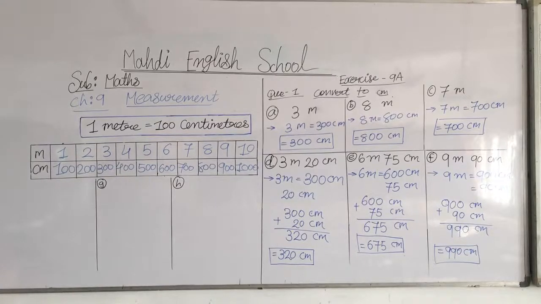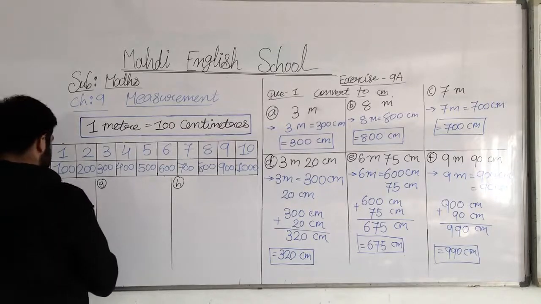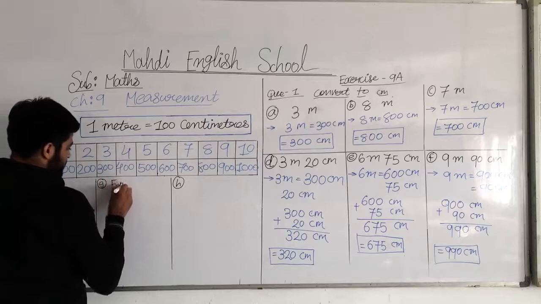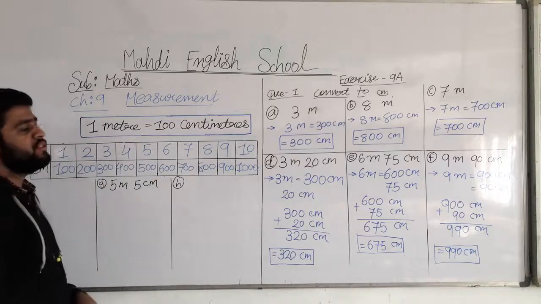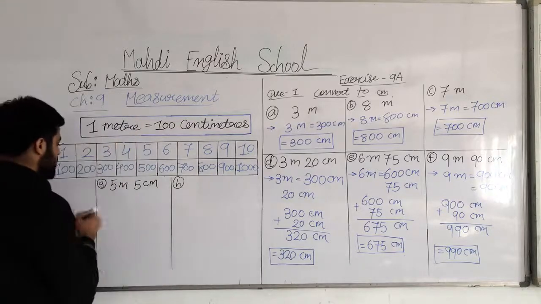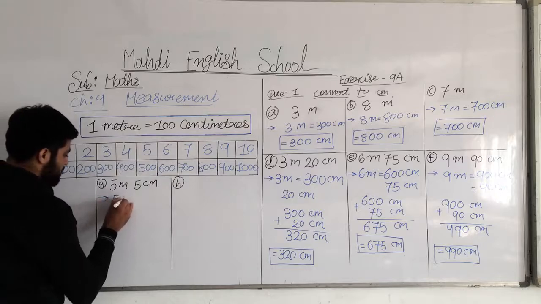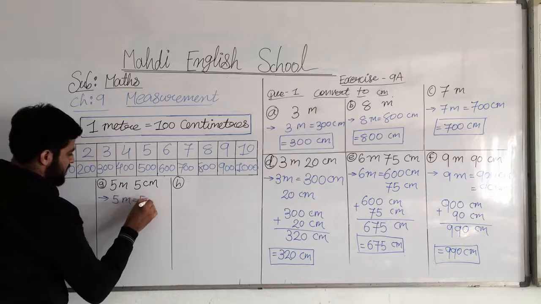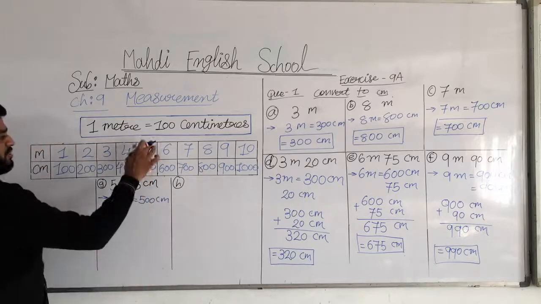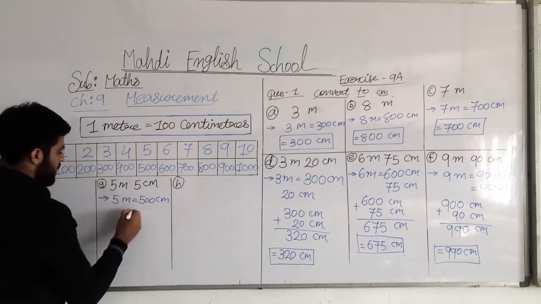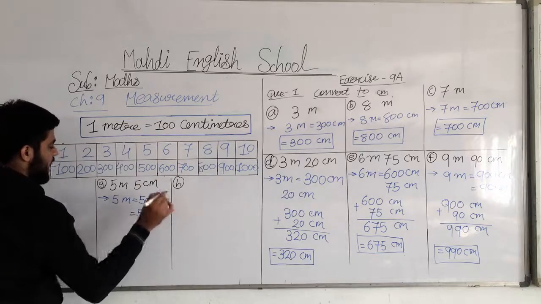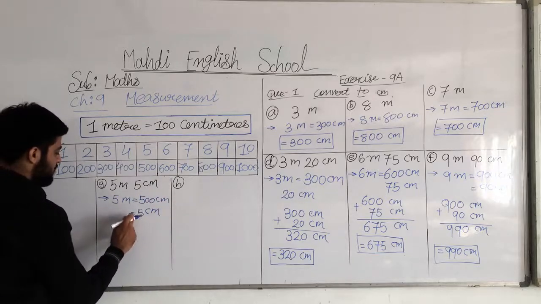So now we will move on further, my dear students, with our session, to question number G. What is question number G? 5 meter and 5 centimeter. So now here, my dear students, we will write the first 5 meters. How many centimeters is 5 meters? 500 centimeters. Understood? See, 5 meter is equal to 500 centimeter. Note my points, my dear students. Then after that we write the 5 centimeter as it is. Understood all? Then we will move on further.